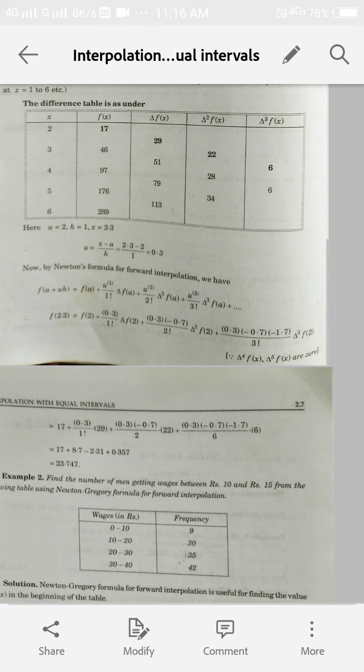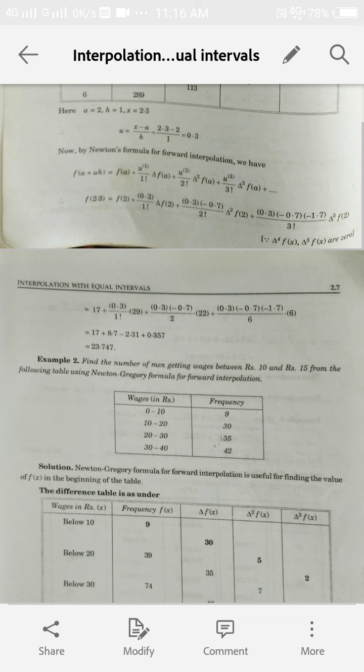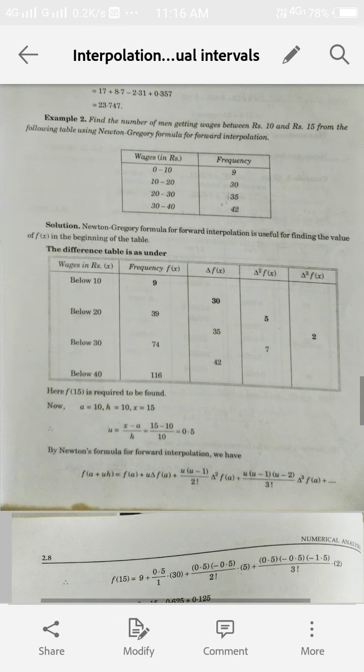We take the leading values, the entries in bold: in the f(x) column 17, Δf(x) 29, Δ²f(x) 22, Δ³f(x) 6. If we use the forward interpolation formula, we take the values from the beginning, the leading values. We put all these values in the expression and simplify it, and our answer will be 23.747.